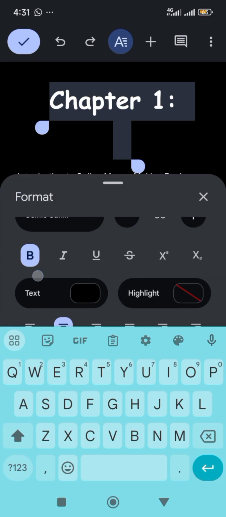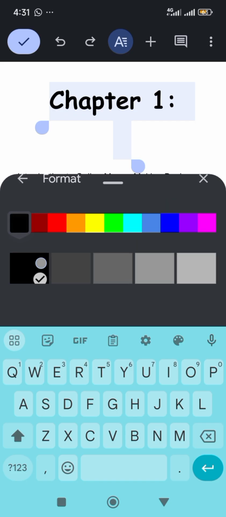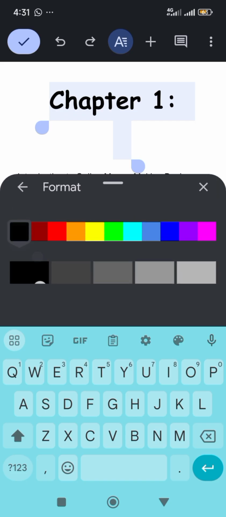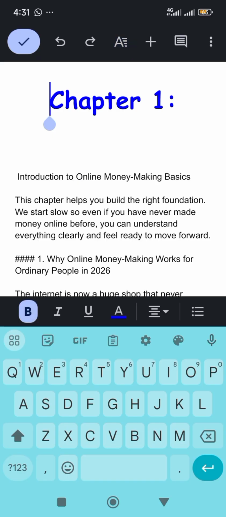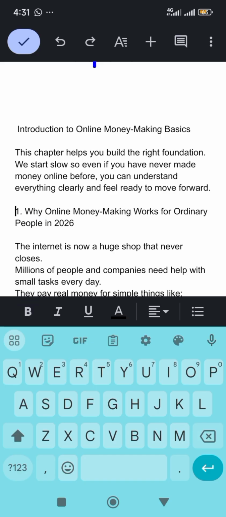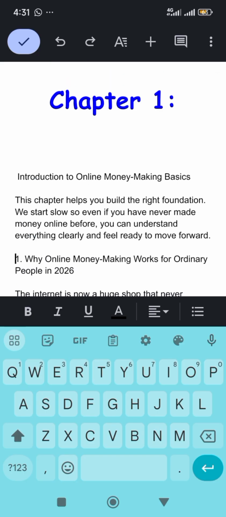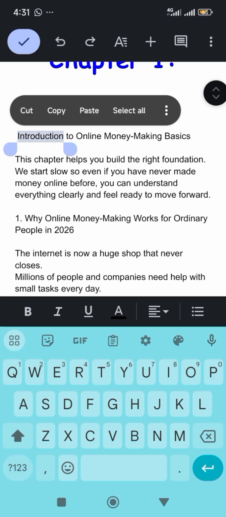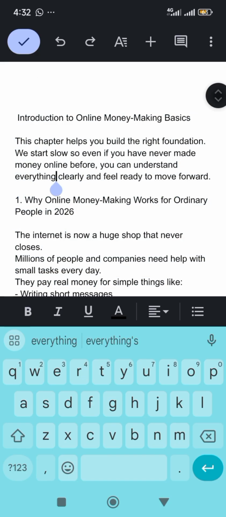Where is color? So that we give it a color, text color. You choose a color for it, so we are giving it blue. All right, so if you watch, the thing has changed, but normally it will be black. So know the kind of colors you're using. All right, so this is it. We've changed the chapter. So you can decide to increase the size of the text if you want to, the same process.